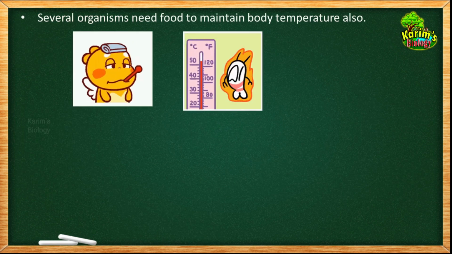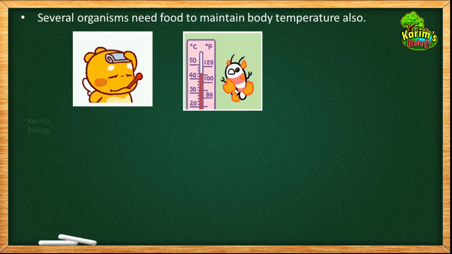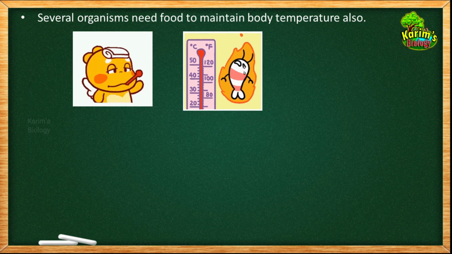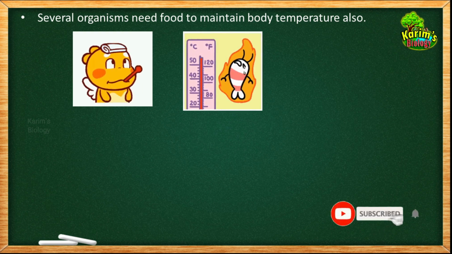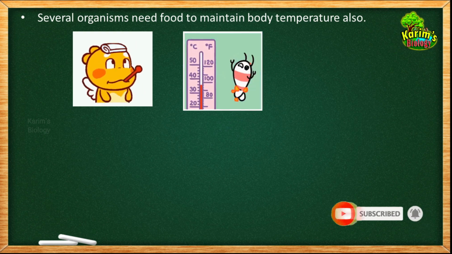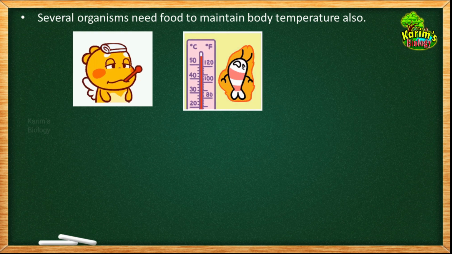Now, not only that, several organisms need food to maintain body temperature also. Do you know that based on body temperature, there are two types of organisms? What are they? Poikilothermic organisms and homeothermic organisms. We are homeothermic in nature. We are homeothermic because homeothermic organisms regulate their body temperature. Their body temperature is not affected by the outside environment, because they are able to maintain their body temperature on their own.